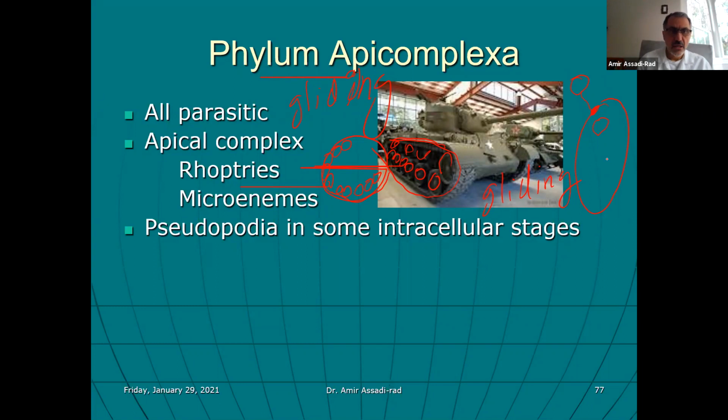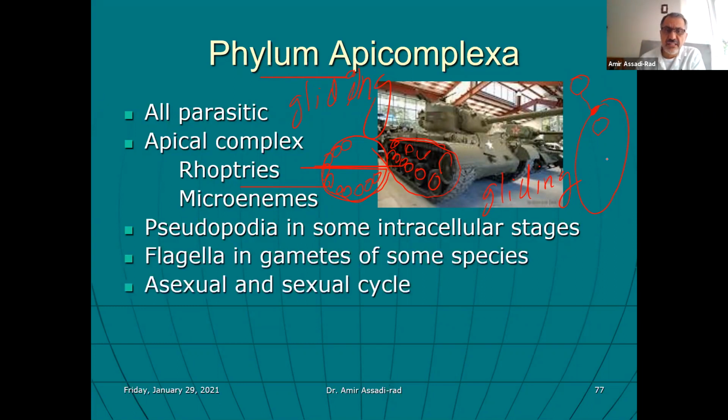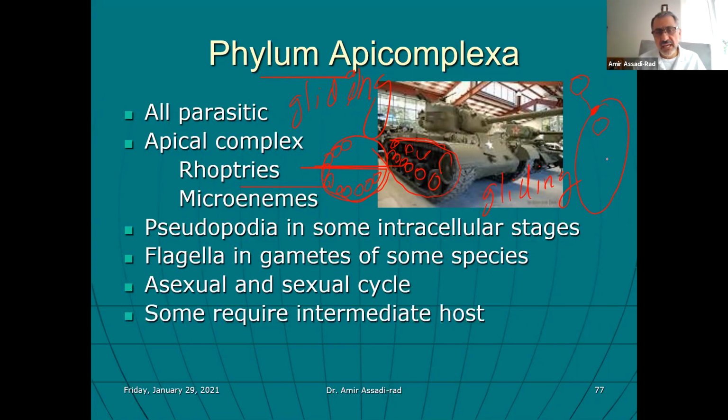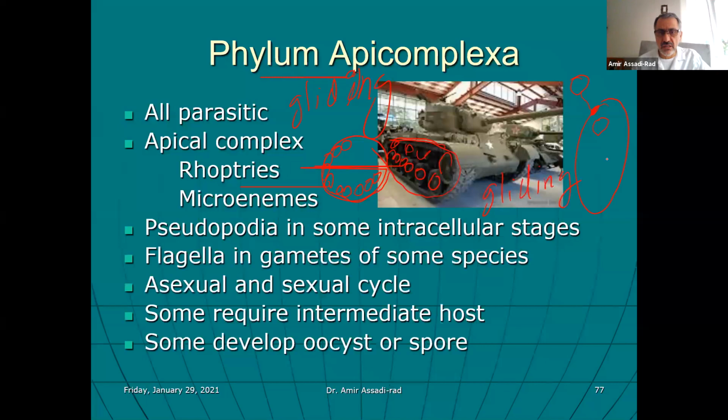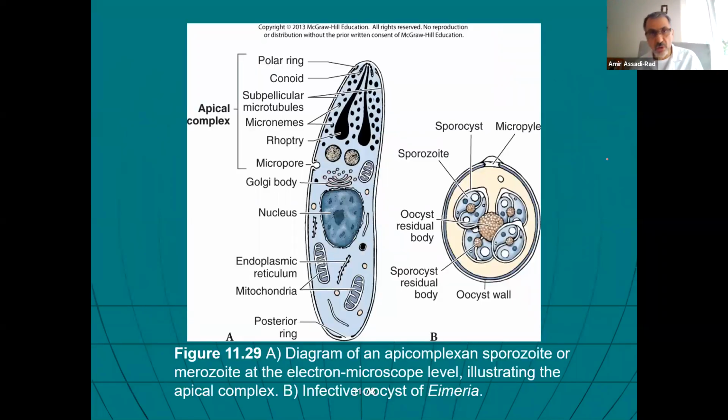anyhow. So pseudopods in some intracellular stages, you will see flagella in gametes of some species, asexual and sexual cycles, some require intermediate hosts, and some develop oocysts or spores. We'll talk about all of those. But here is the apical complex structure, and here are some of the structures listed for you, but I only expect you to know two of them, rhoptries and micronemes.